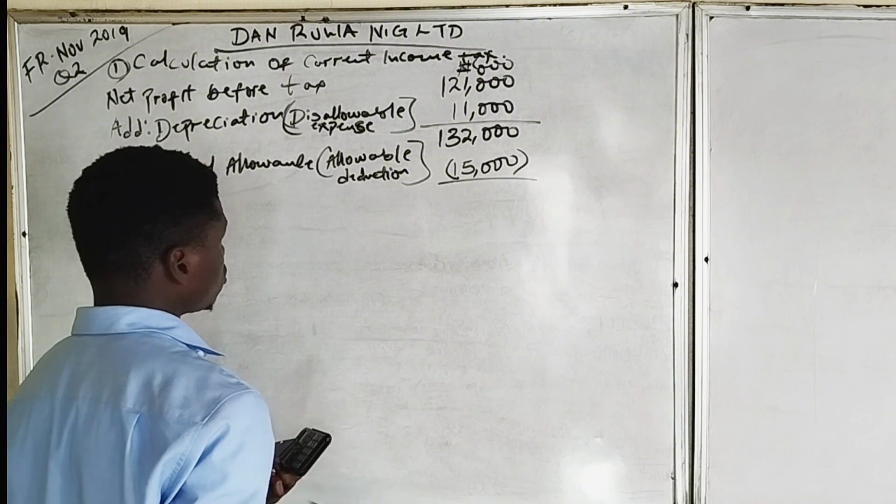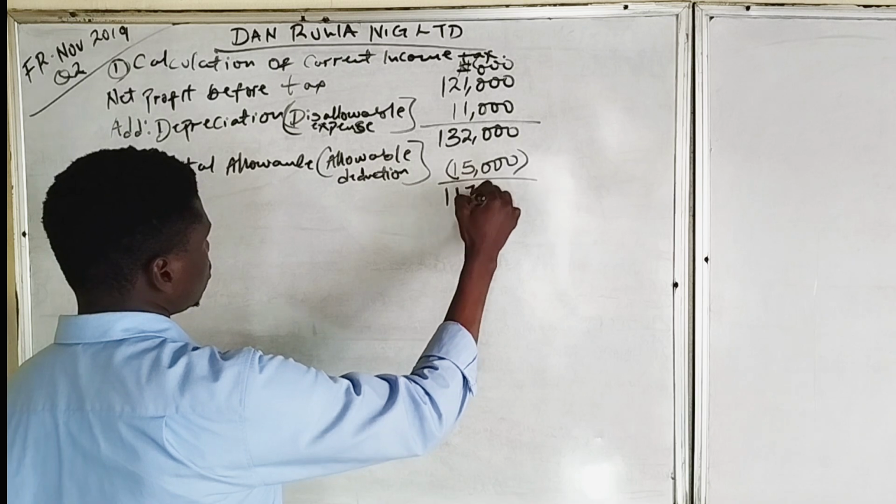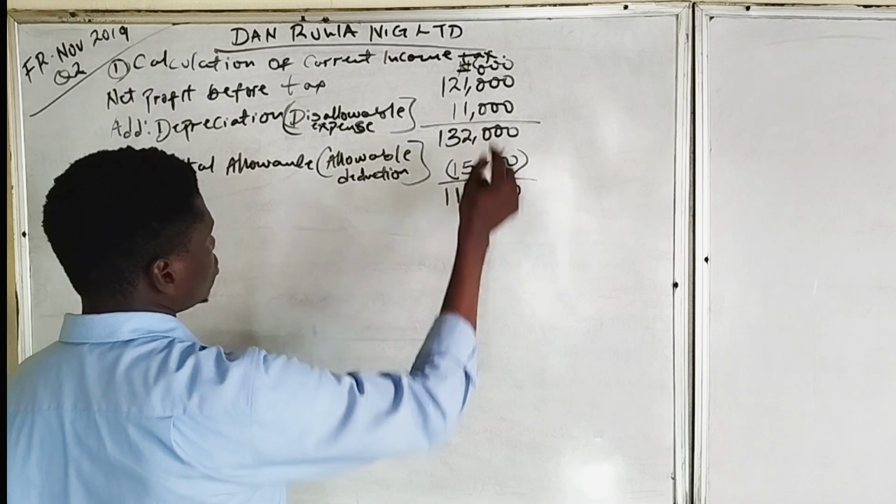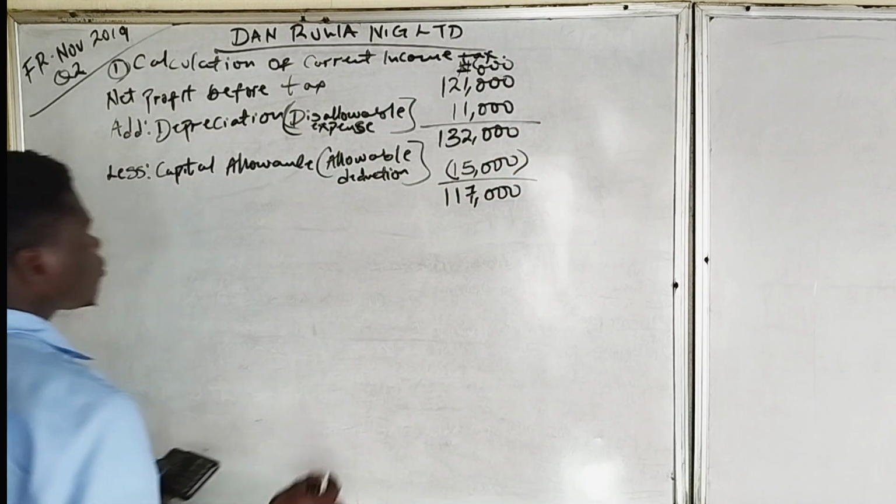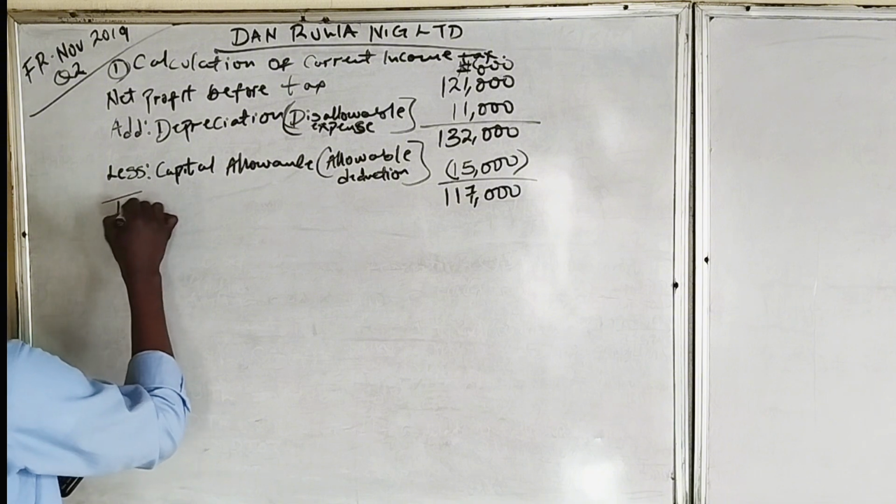So this gives us 117 million. So this is the taxable profit.